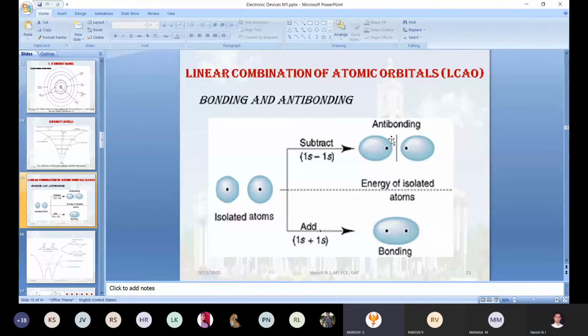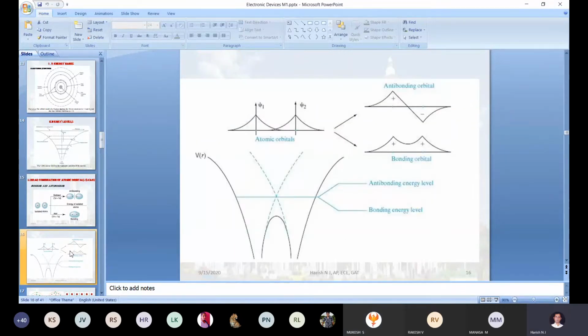Okay, the same information we can put in waveform kind of form, or you can use the mathematical equation also. What is a wave function?